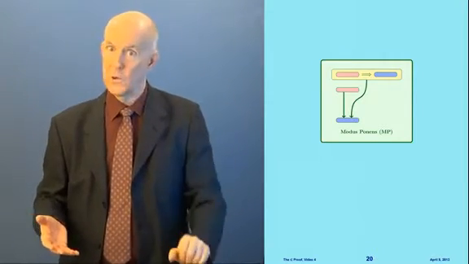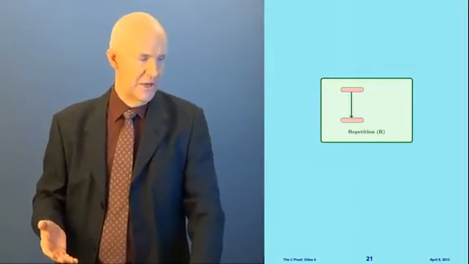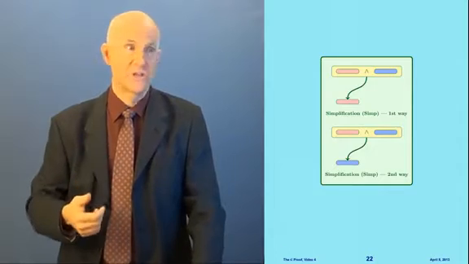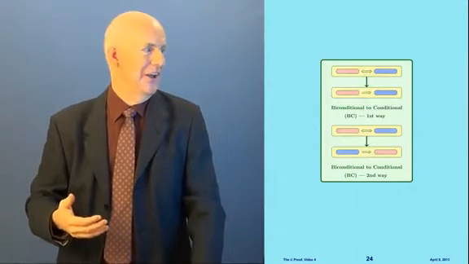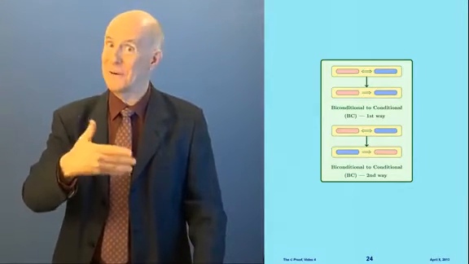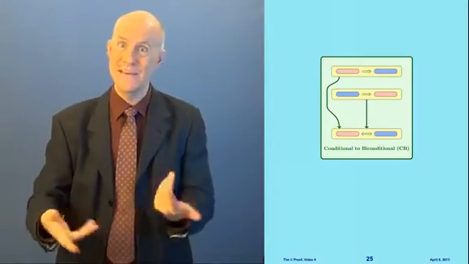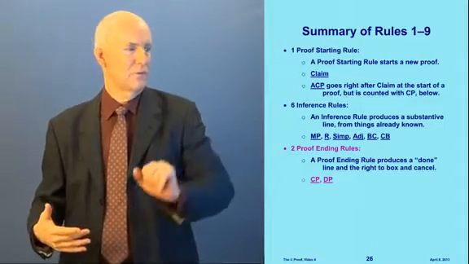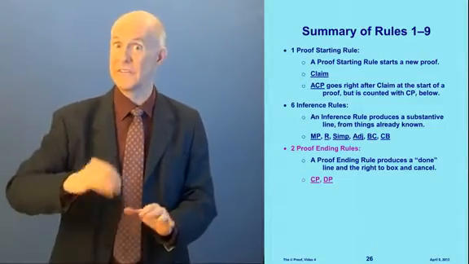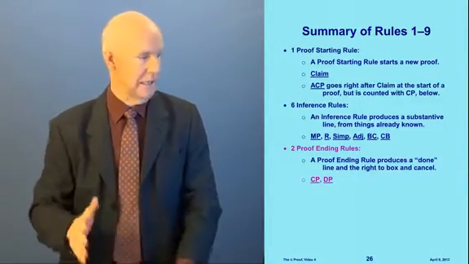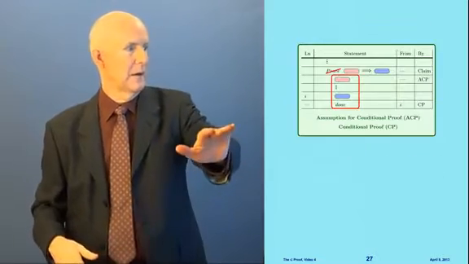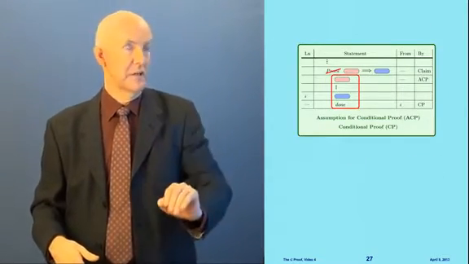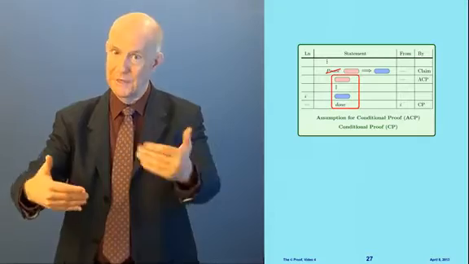We have modus ponens, and repetition, and simplification, and adjunction, and BC, which is biconditional to conditional, and CB, which is conditional to biconditional. Okay, and then we have 2 proof ending rules, which enable us to write a done line in box and cancel, and those are CP, which is for a conditional proof, for proving pink implies blue.